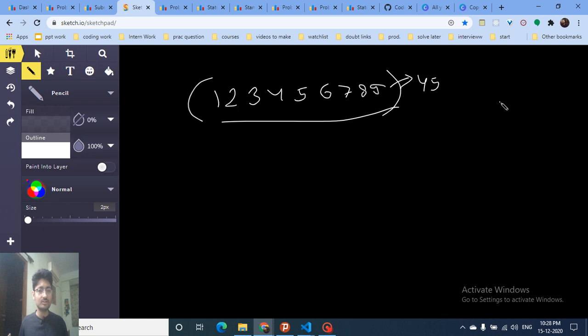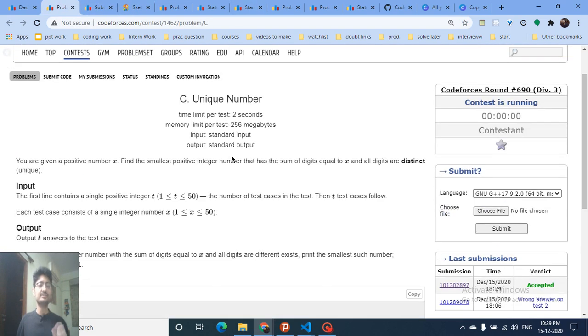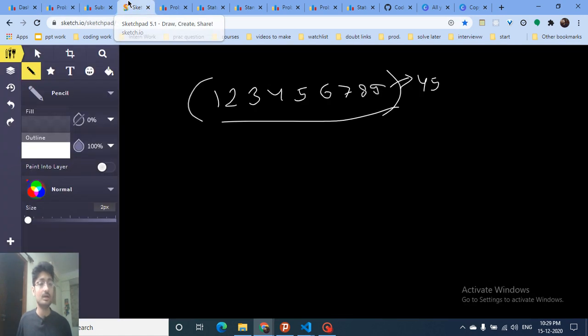Now how can you find the possible answer? The observation I had about this problem is, why not do it in a greedy manner? There can be two possible ways. Either I can find the answer using a greedy approach, or it is a DP problem, because if I cannot find a greedy answer, then it is automatically DP. Also the constraints are small, so maybe it is a DP problem. But first try to find it using a greedy approach.